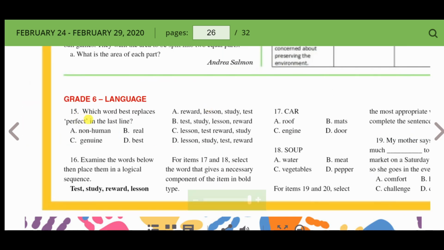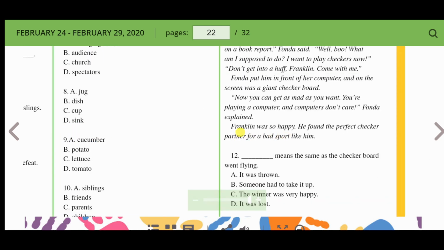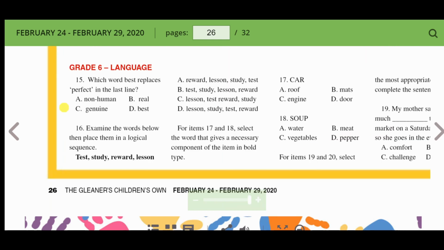15. Which word best replaces perfect in the last line? Franklin was so happy he found the perfect checker partner for a bad sport like him. A, non-human, B, real, C, genuine, or D, best. And I would go with best.